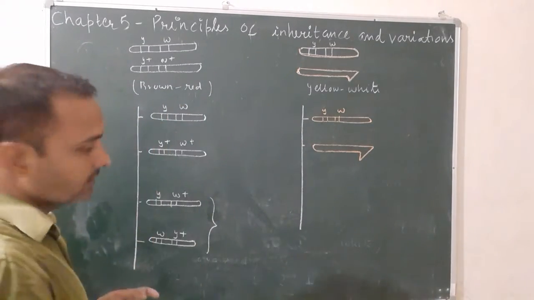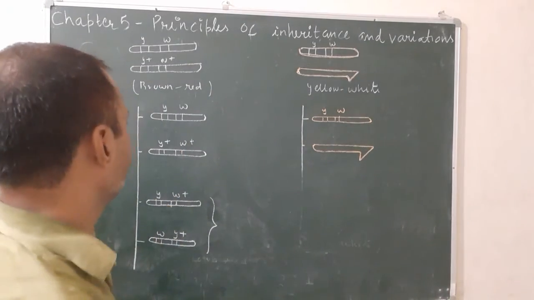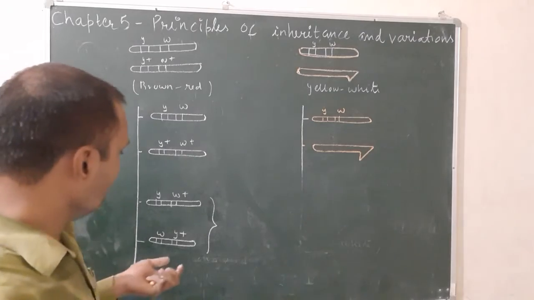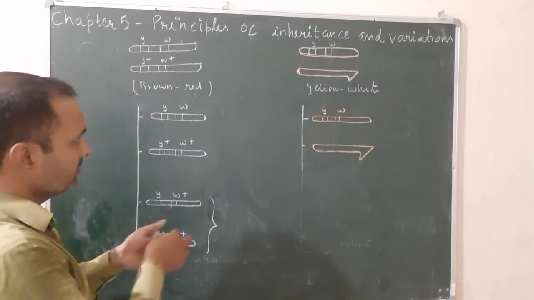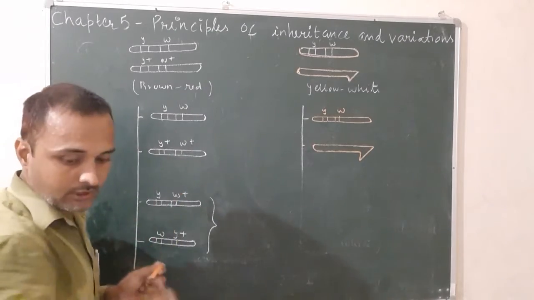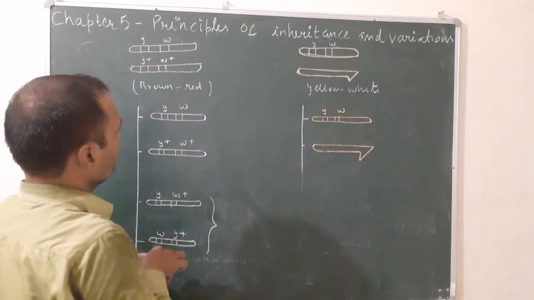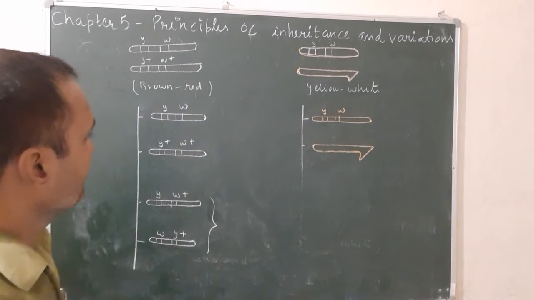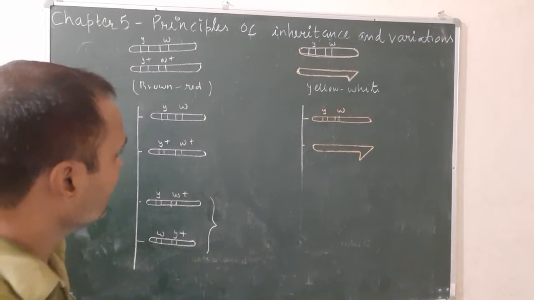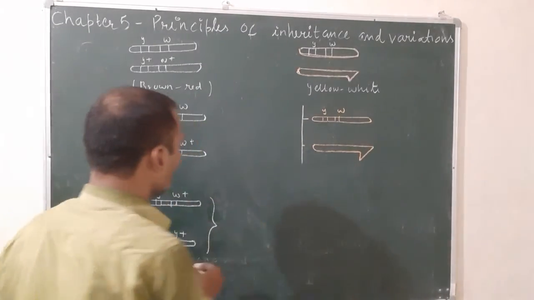So let us see how we will produce F2 female and F2 male.